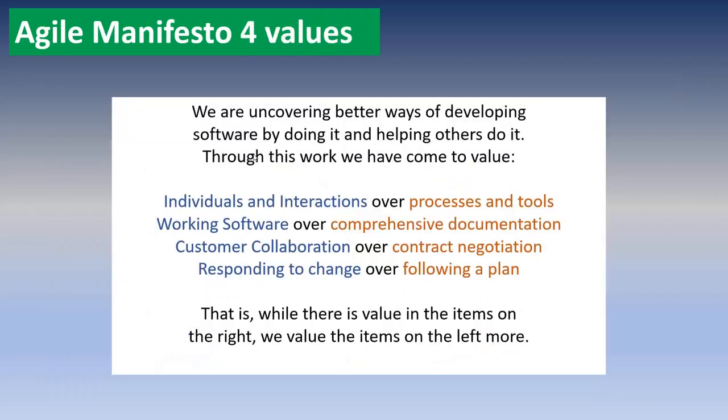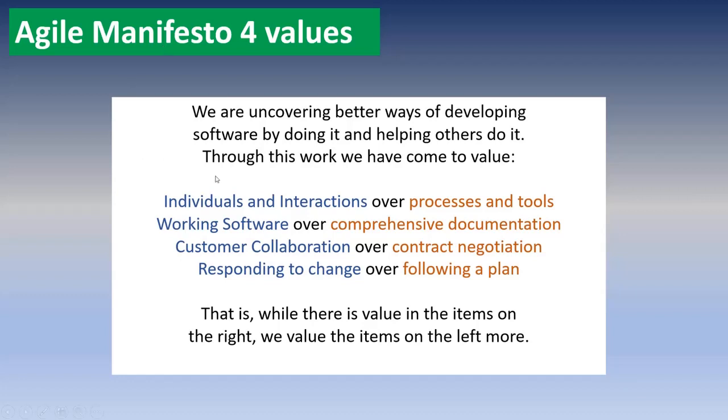We have 4 values. I have captured this information from the Scrum guide itself, and I will try to explain it. Agile has 4 values, and this is kind of the Agile Manifesto. Just like in our elections we have an election manifesto, we have the Agile Manifesto with these 4 values.